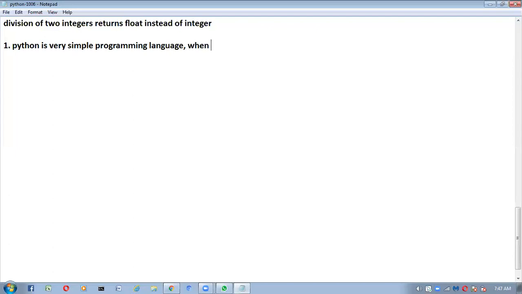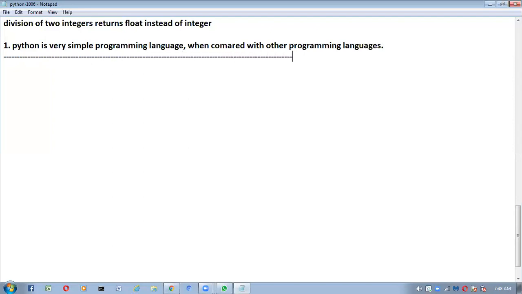Based on the steps I'm going to mention below, easily you can say Python is a very simple language compared with other programming languages.